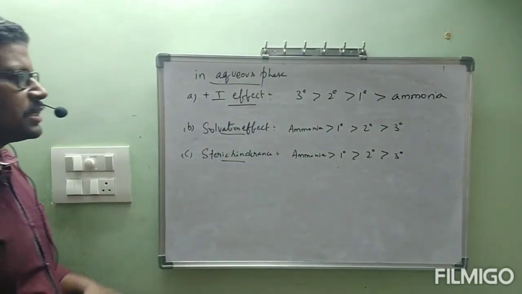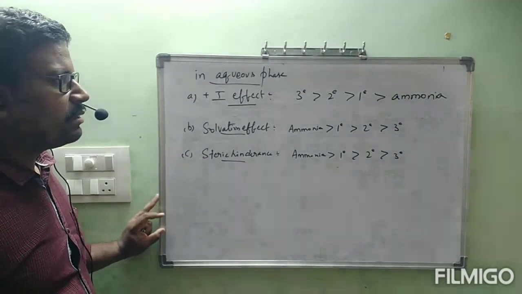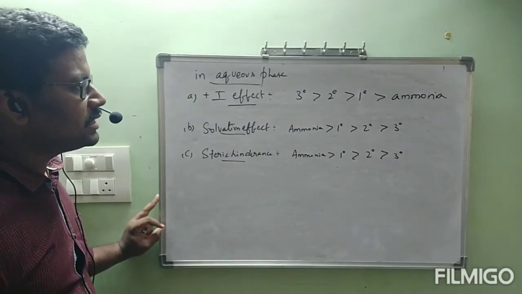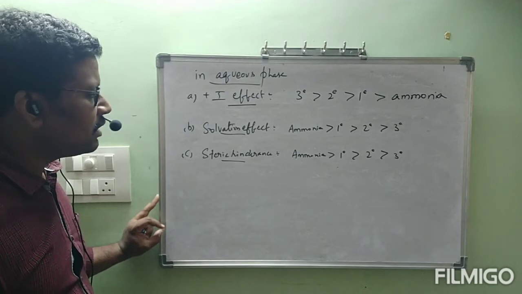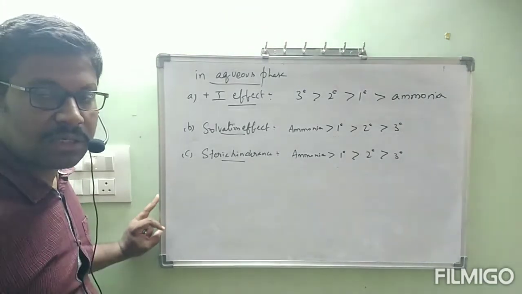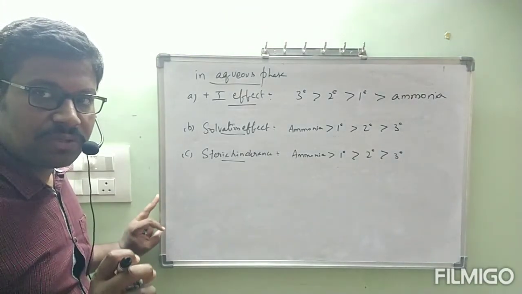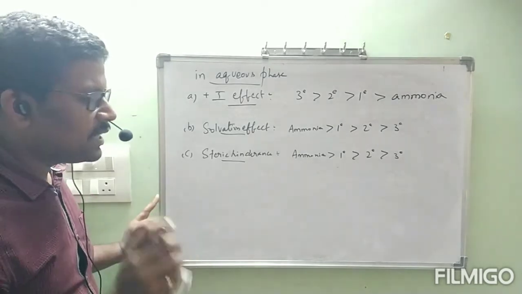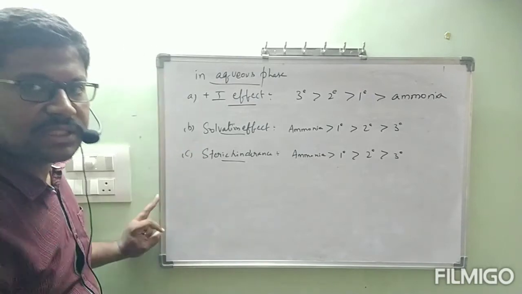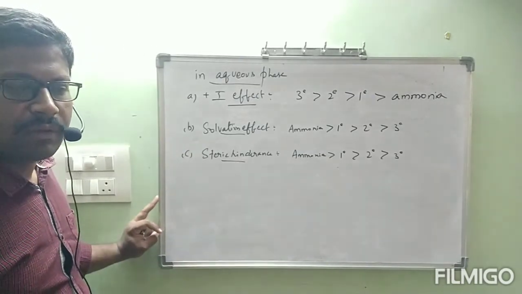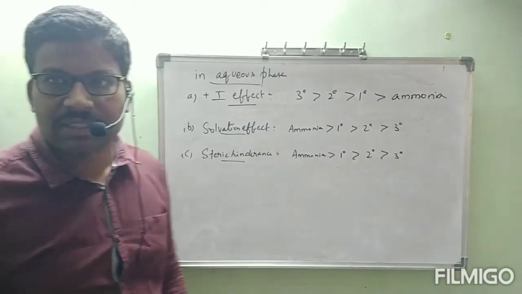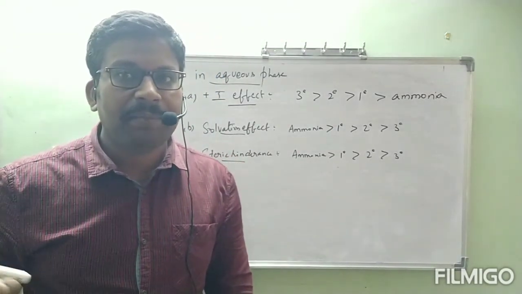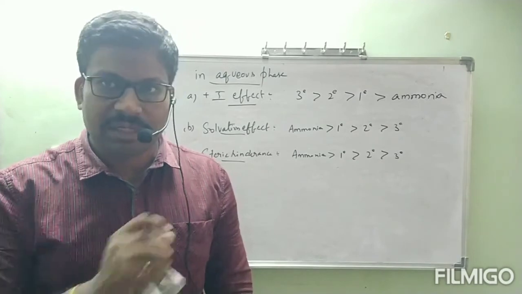Okay, these are the individual effects orders, the basic strength orders. According to plus I effect, the basic strength order is this one, solvation effect, this is the order, and steric hindrance, this is the order. But when we discuss a particular alkyl amine order, definitely we have to apply all these three factors at a time, which is not at all easy for us to understand. But here we are following practical pKb values also. That one I will write now.